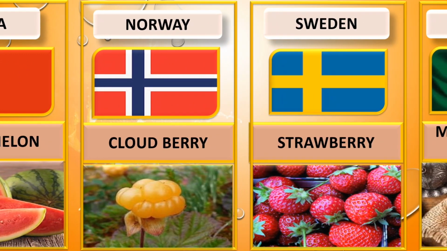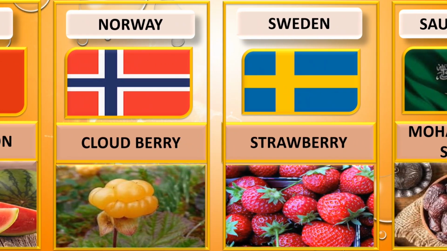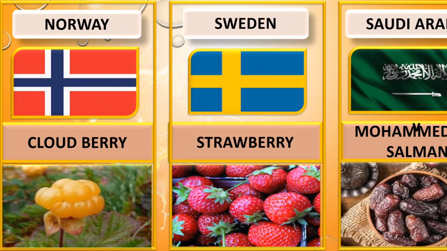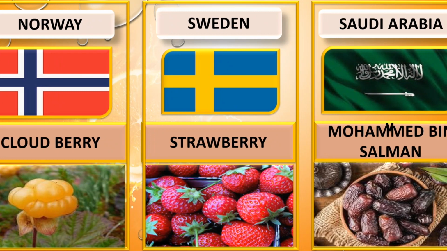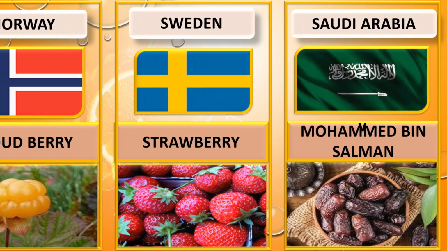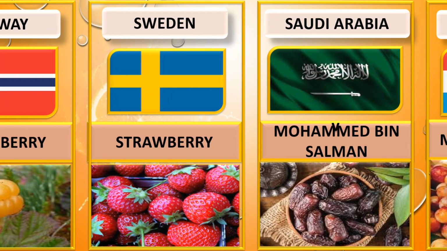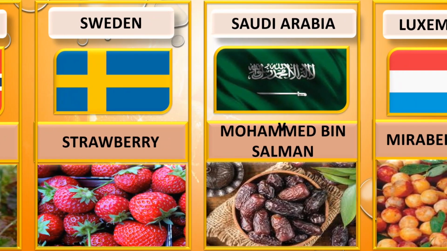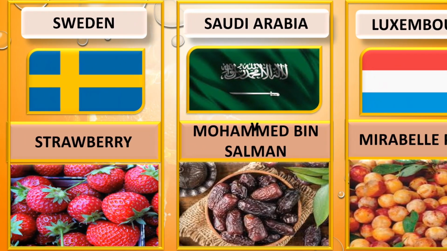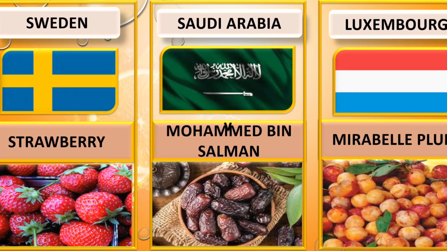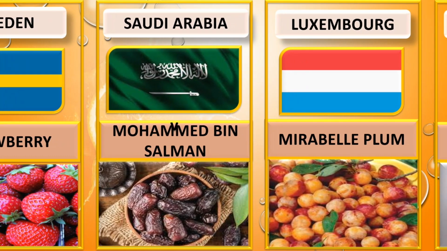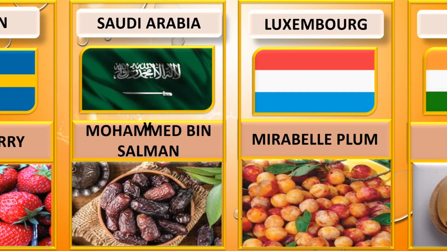National fruit of Sweden is strawberry. And the national fruit of Saudi Arabia is dates. National fruit of Luxembourg is Mirabelle plum.